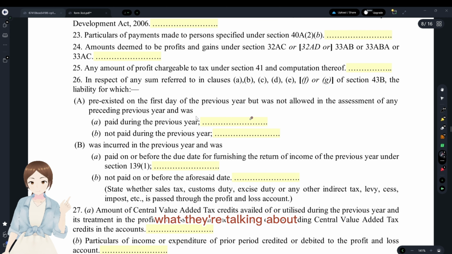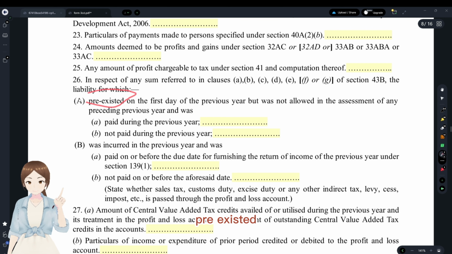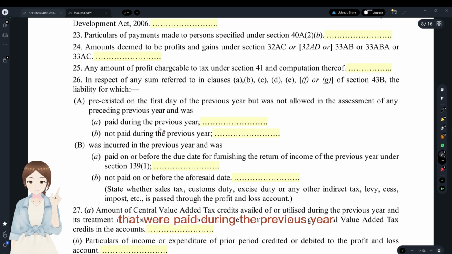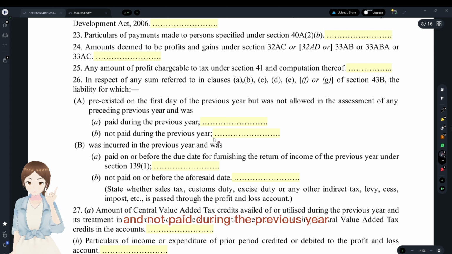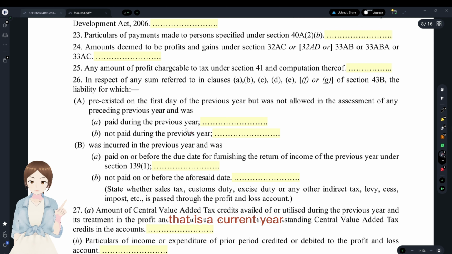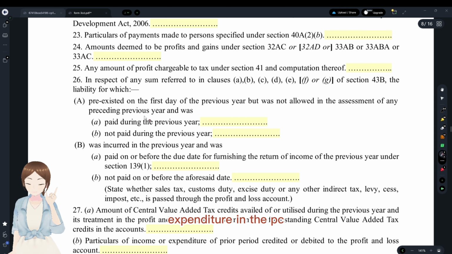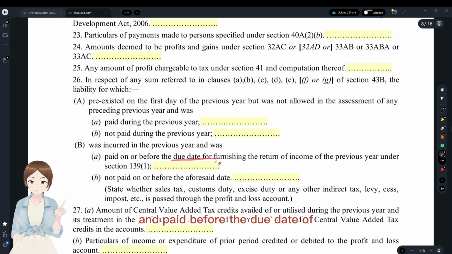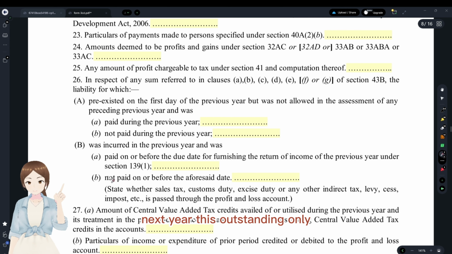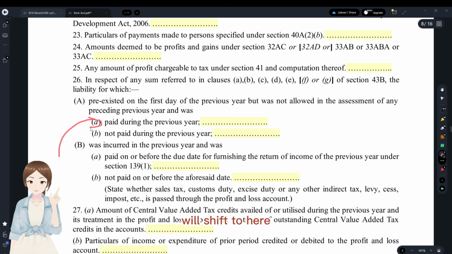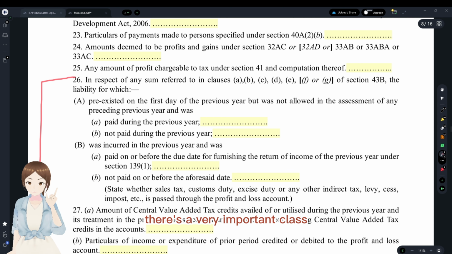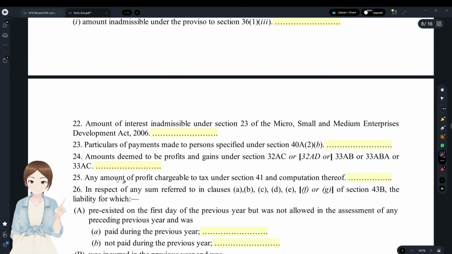Okay, what they are talking about is the expenditure that pre-existed, that is outstanding, that was paid during the previous year and not paid during the previous year. You see, paid during the previous year, that is the current year for which the tax audit is being prepared, and not paid, that is, still outstanding for this year, which was incurred in the previous year, that is current expenditure in the PGBP, and paid before the due date of filing of ROI, they have paid. And if not paid, that is, they are still outstanding here. Next year, this outstanding only will shift to here, okay. That's what they're talking about. This is a very important clause one has to see.